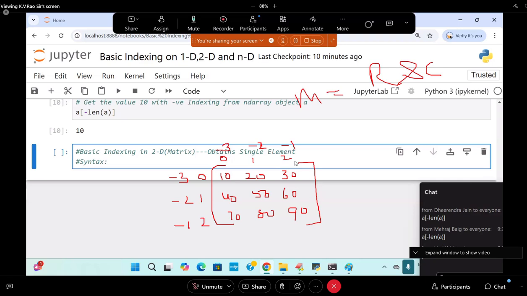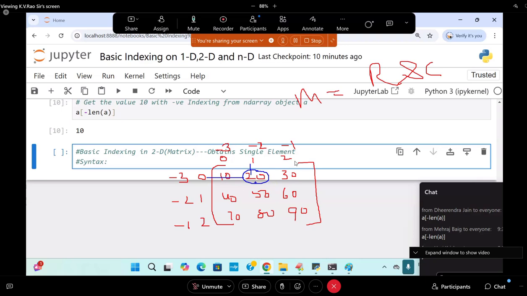To locate an element of the matrix, to locate an element called 20, I require two indices. What is that? It is an intersection of row and column. It can be a positive index, it can be a negative index. Anything is okay, no problem. Are you able to follow now?